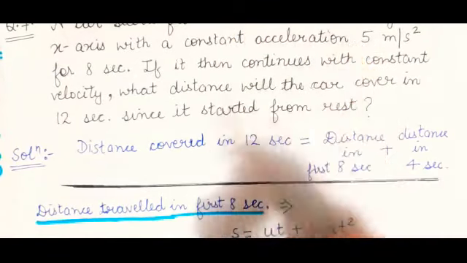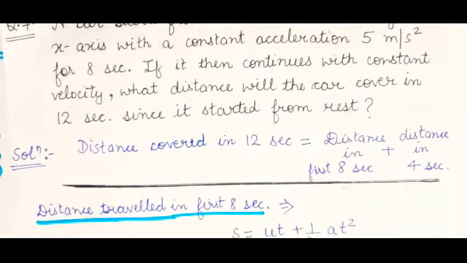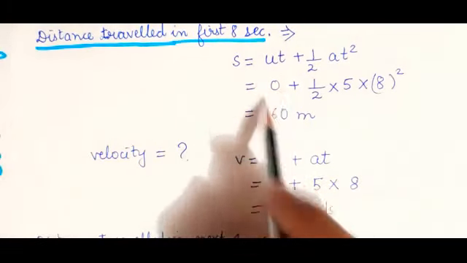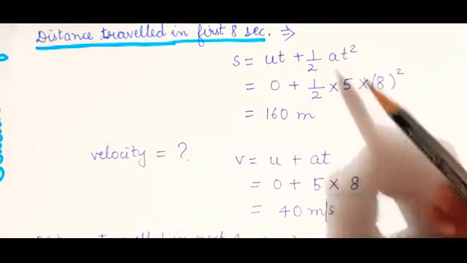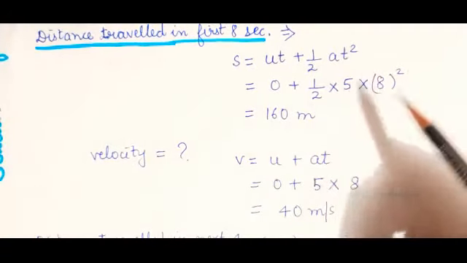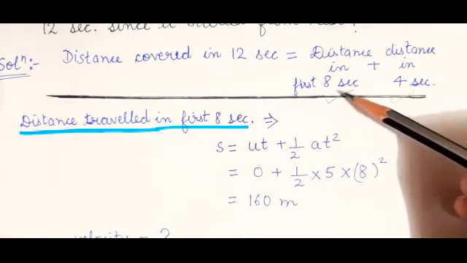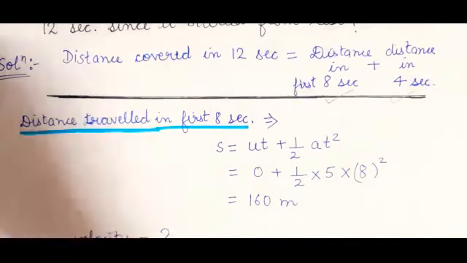Now two things are given. You need to calculate distance. Which formula you will use? Use second equation of motion, that is S is equal to ut plus half at square. Now substitute the values. U is 0, so ut becomes 0, and substitute the value of a as 5. When you calculate the answer, you will get 160 meter. So our first motto is calculated, that is 160 meter.